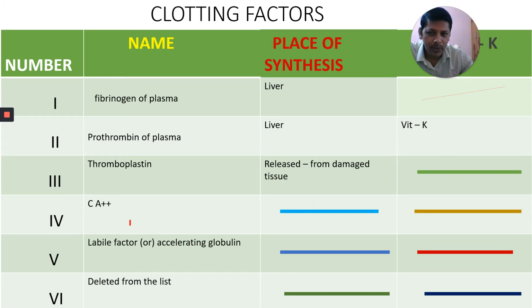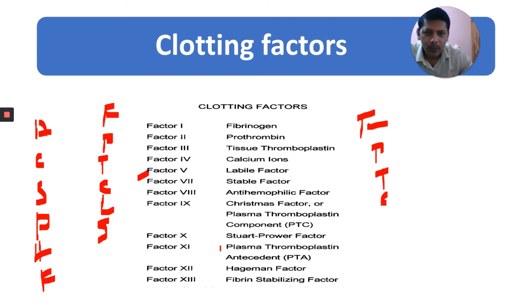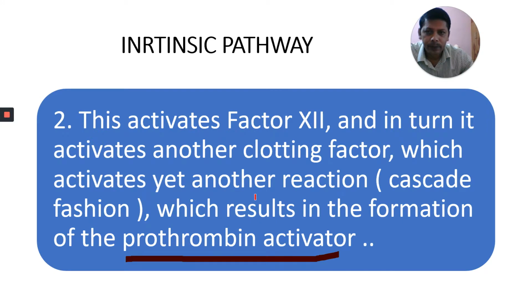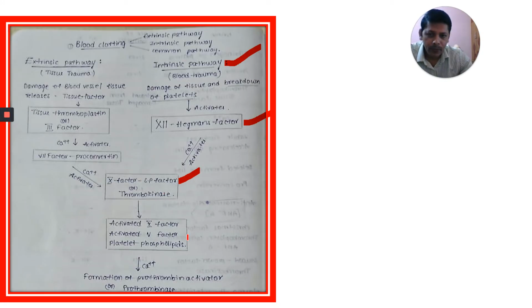The 5th factor is labile factor, or you can say proaccelerin. This 5th factor and platelet phospholipids, these are not given in our textbook. It is an important one, and all together there will be a formation of prothrombin activator or prothrombinase.